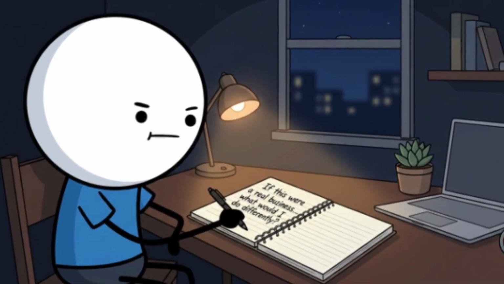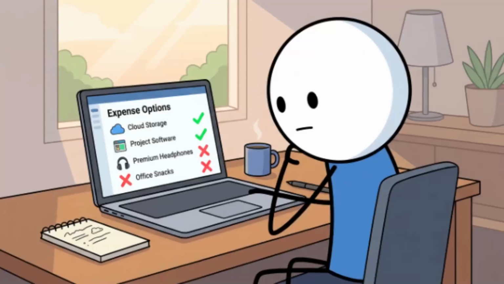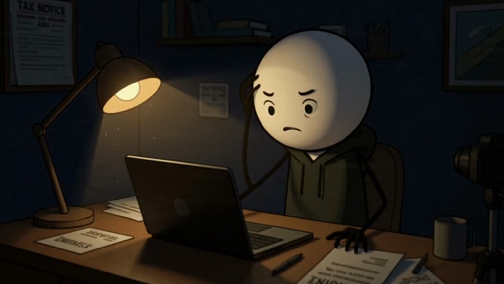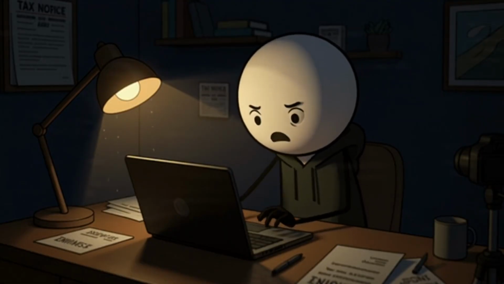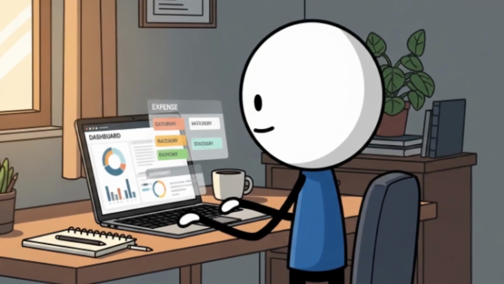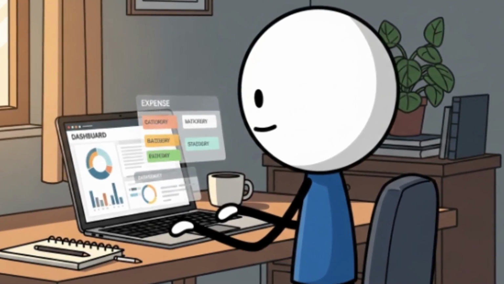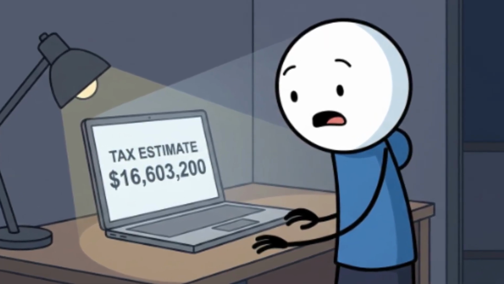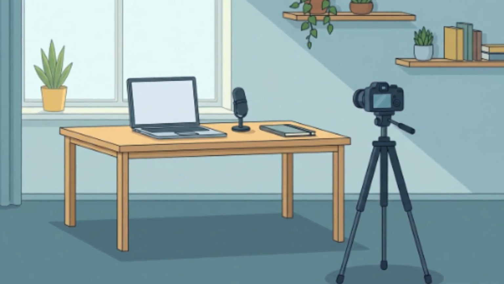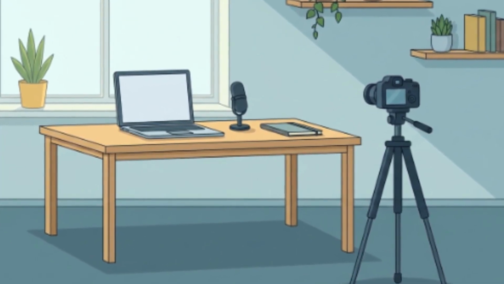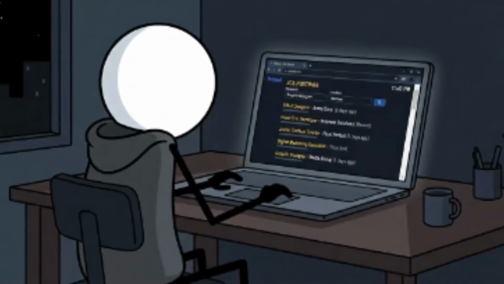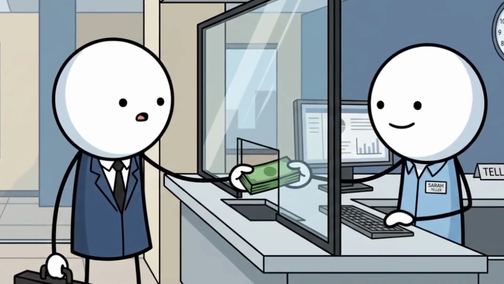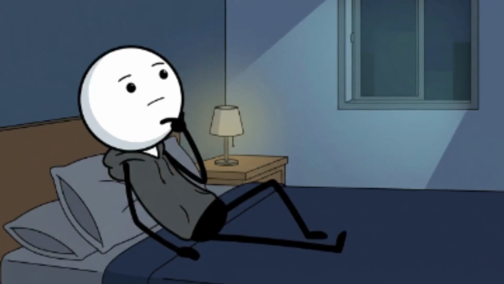But here's the problem. As construction operations become more complicated, QuickBooks starts needing workarounds. You may need spreadsheets outside the system, manual tracking, third-party payroll adjustments, custom reporting, and eventually, the cracks begin to show. Especially with detailed job costing. Construction companies live or die based on job profitability. If your accounting system cannot clearly show labor costs, materials, change orders, and budget overruns per project, you are flying blind. QuickBooks can do job costing to a degree. Sage was built around it. That difference becomes obvious fast once your company grows.